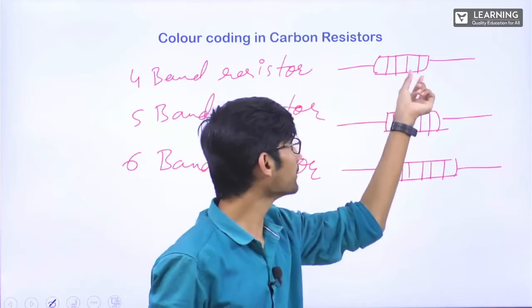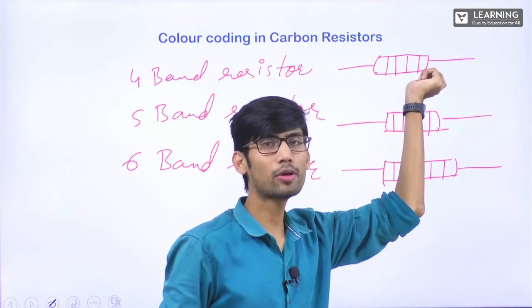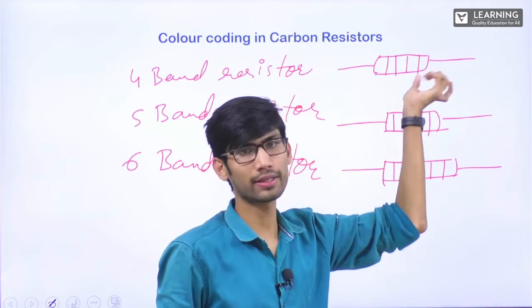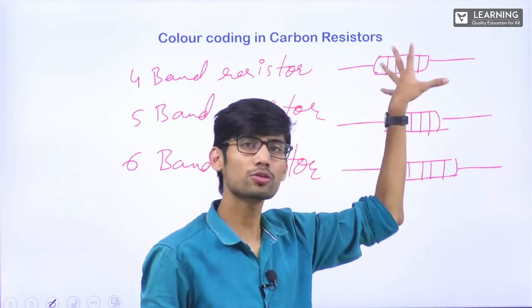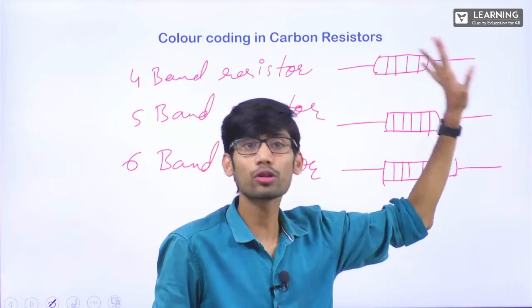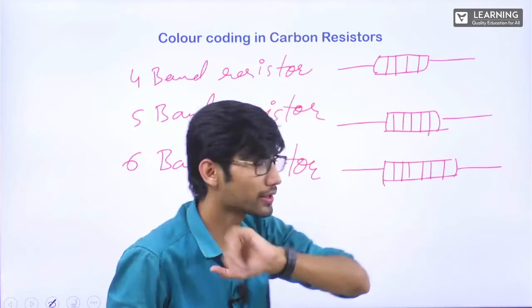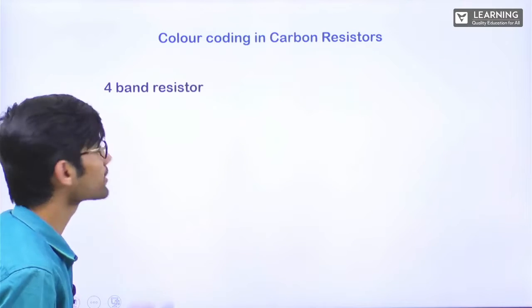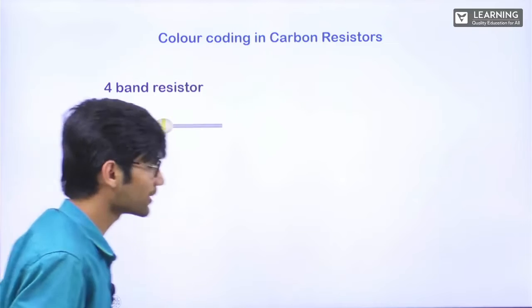Now, sometimes this 4th band will be of no color. For those resistors, some people call it a 3-band resistor, but that is also a 4-band resistor where the 4th band has no color. You'll understand, okay? So now, let's first see the 4-band resistor. It looks something like this.